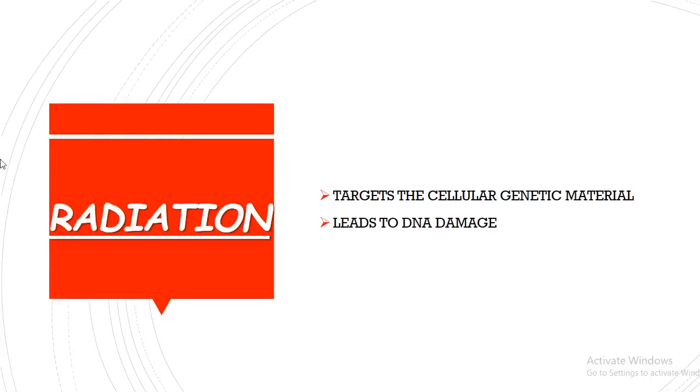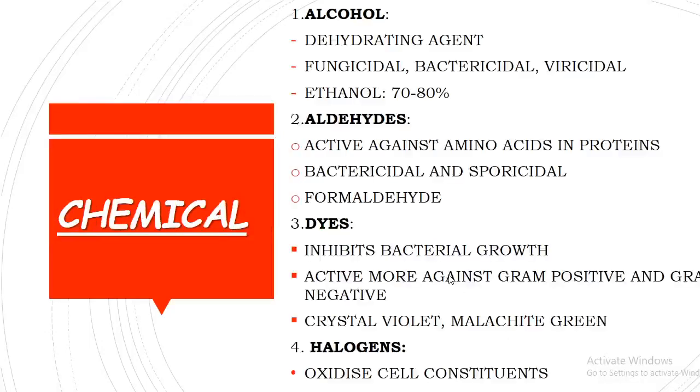And then radiation. How does radiation work? Radiation targets the cellular genetic material, leading to DNA damage. This DNA damage may cause dysfunction of the cell or cell damage. Moving ahead, chemical sterilization. In chemicals we have different methods like alcohols, aldehydes, dyes, halogens. Alcohols are generally known as dehydrating agents. They dehydrate the cell.